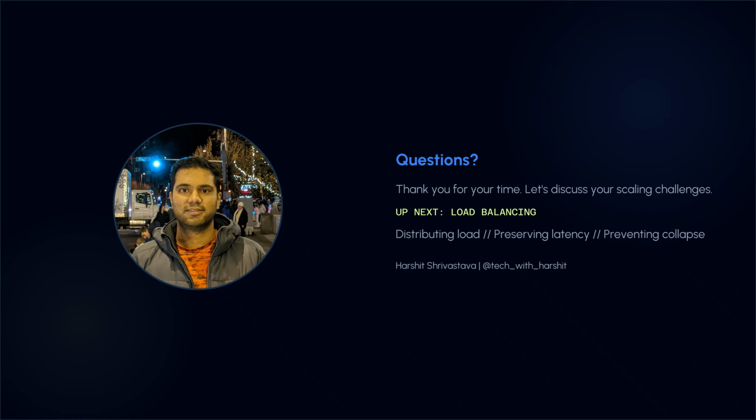In the next chapter, we are getting hands-on with the first real system component, load balancing. We will break down exactly how to distribute load equitably, preserve P99 latency targets, and prevent total backend cascade collapse.